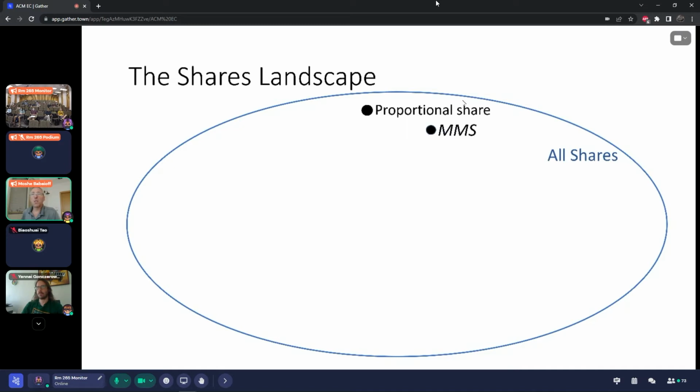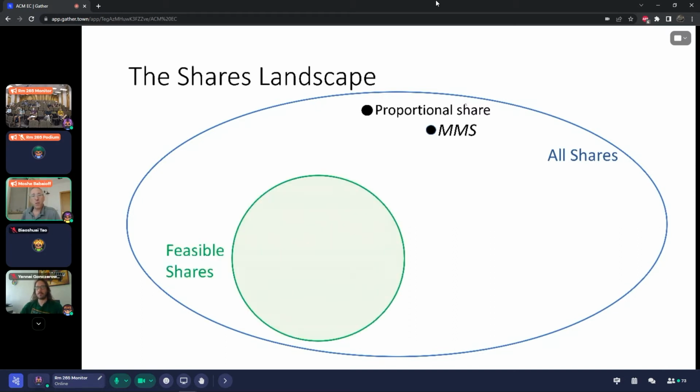Before that, let's look at the landscape of shares. There are all these shares, for example, the Maximin Share and the proportional share that was presented before. And there is the set of feasible shares. These are shares that we can always give to every agent. And the Maximin Share is always at least as large as every feasible share, as we discussed, because you can never give every agent more than the Maximin Share. This will be denoted by this arrow that says the Maximin Share is at least as large as any feasible share.